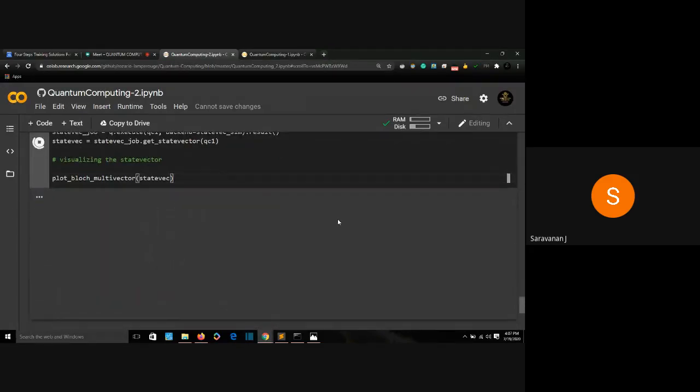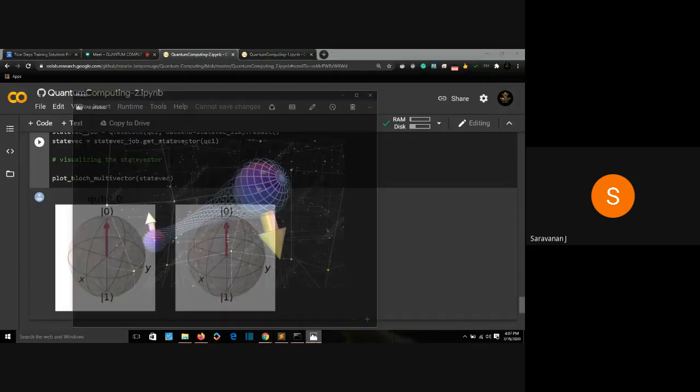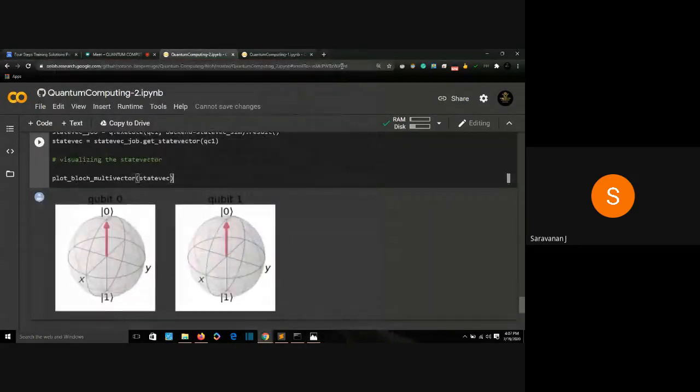Because I told you, right? When two qubits are entangled, if I measure either one of the qubits, I can get the information of the other qubit too. I have two qubits entangled here. So if I measure this qubit, I'll get the information about that qubit, and if I measure that qubit, I'll get the information about this qubit. So that is the purpose of entanglement. One qubit measured, I can get the information of the other qubit. I don't need to measure both qubits. When two qubits are entangled, one has the information of the other, and the other has the information of this qubit.